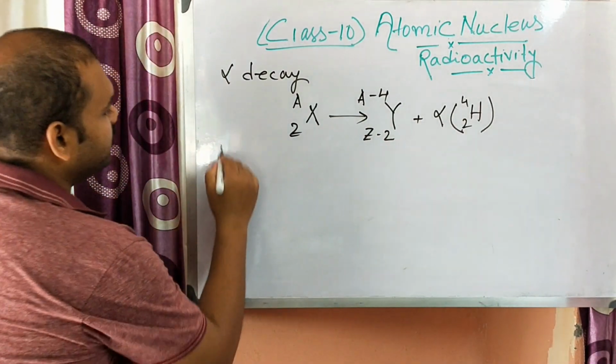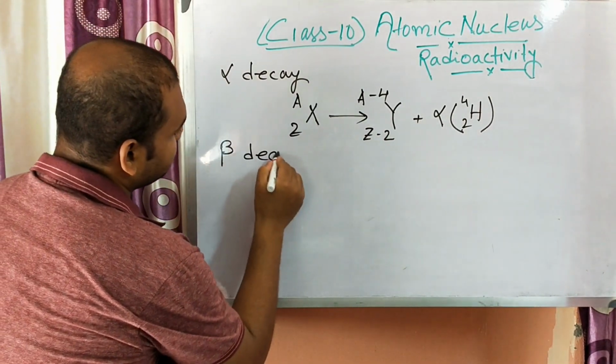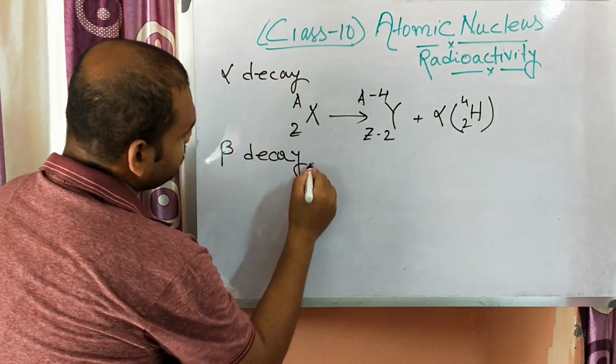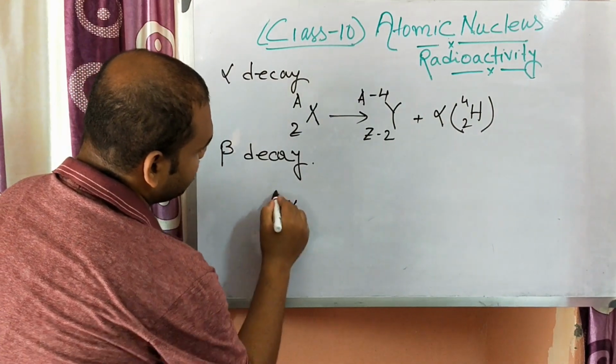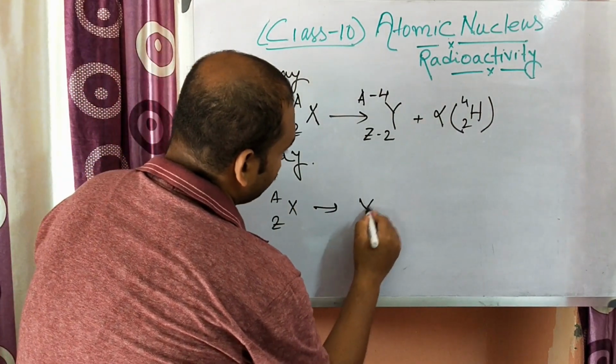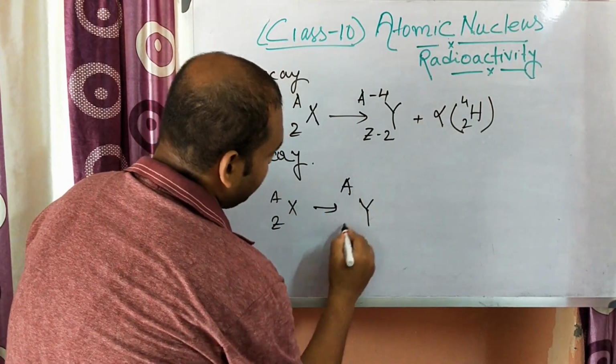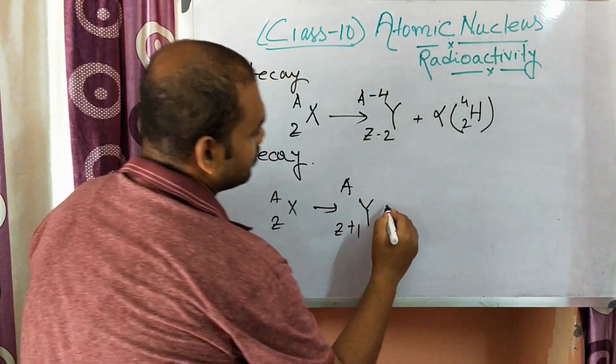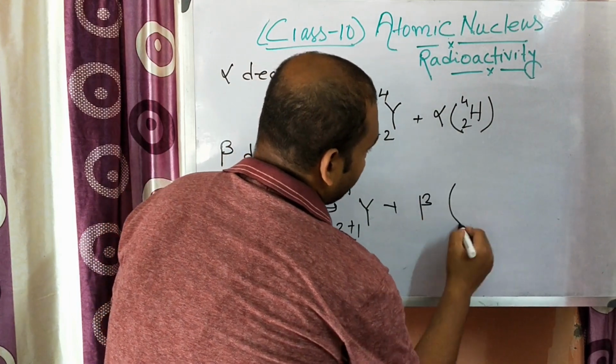And in case of beta decay, suppose X with A and Z, it will become Y with A and Z plus 1, plus beta.